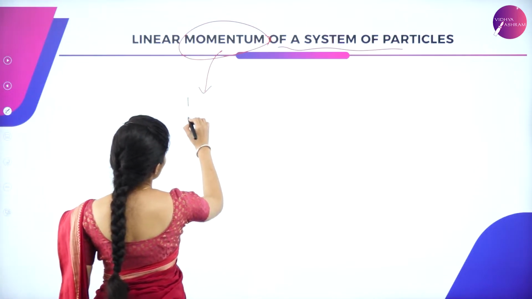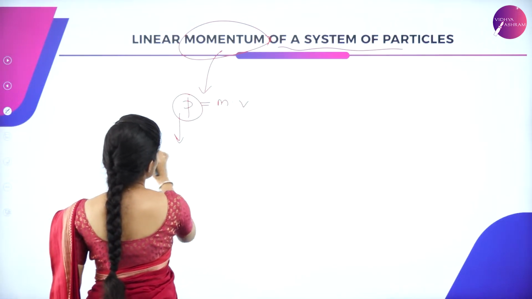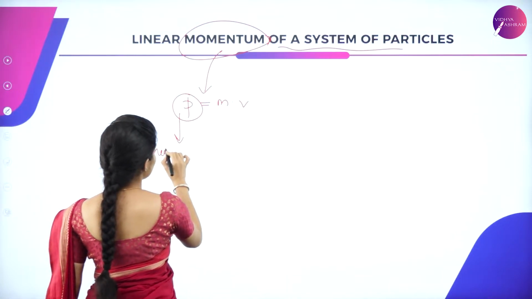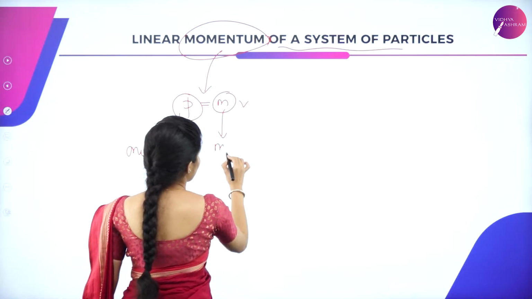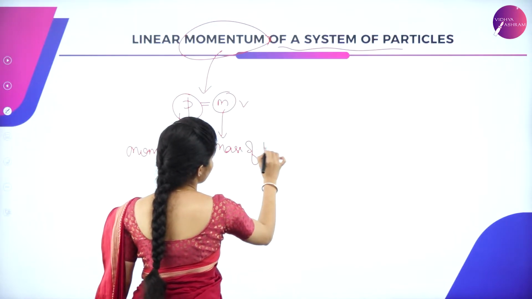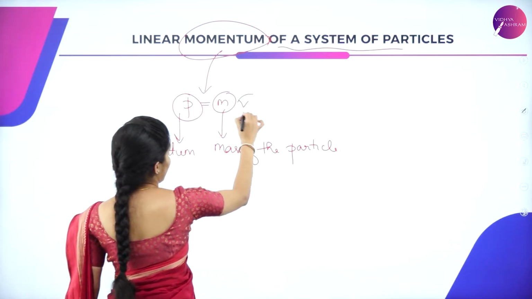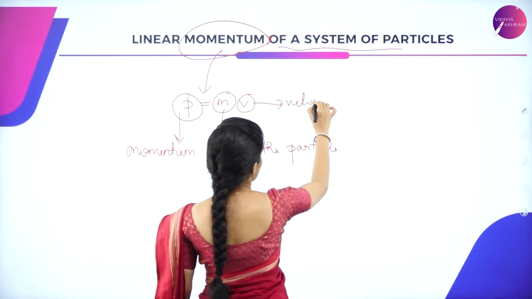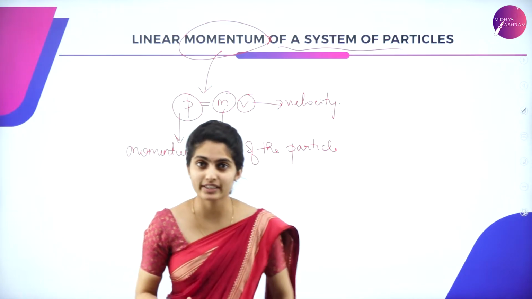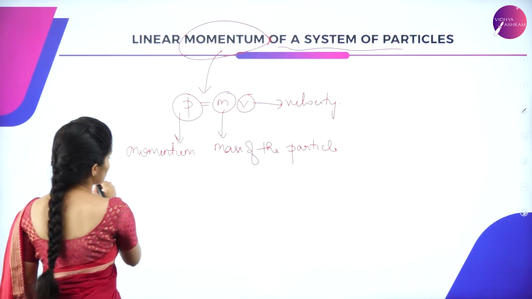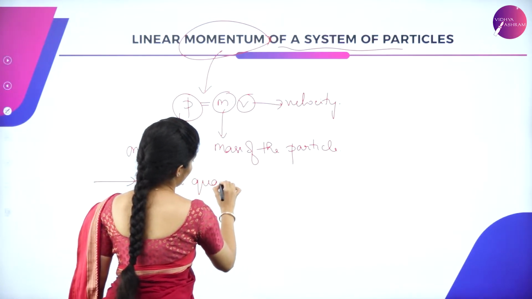So momentum is usually given as P is equal to m into V, where P is nothing but the momentum, m is the mass of the particle, and V is the velocity. So velocity is nothing but a vector quantity, because of which this momentum is also said to be a vector quantity.